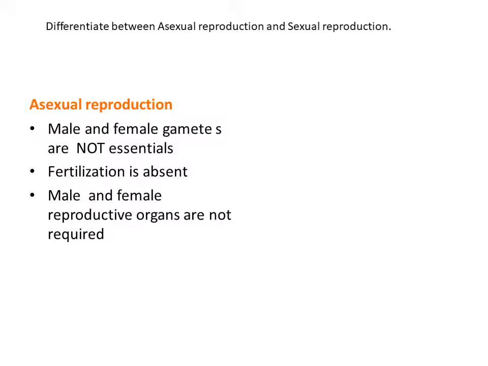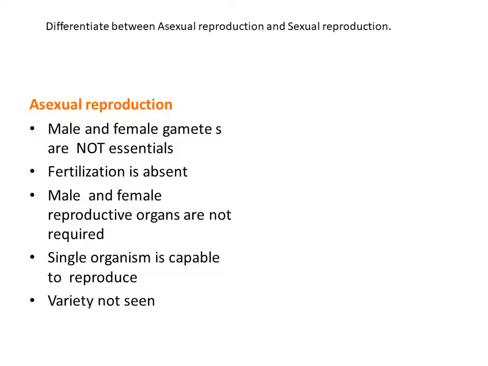Male and female reproductive organs are not required in the asexual reproduction method. A single organism is capable of reproducing, and no variation among living organisms is observed in asexual reproduction. These are the characters of asexual reproduction.